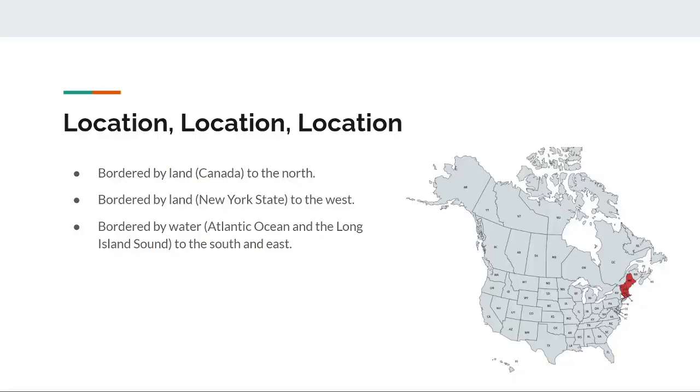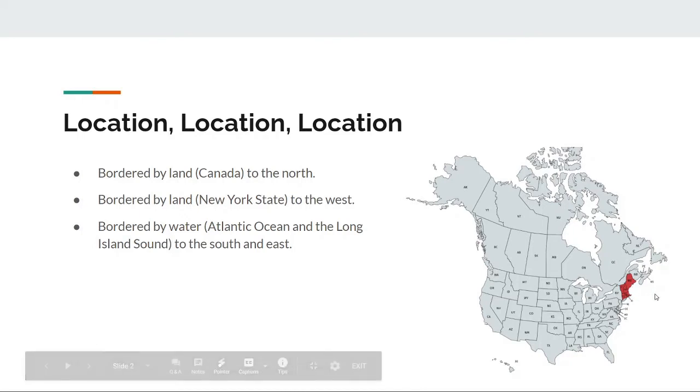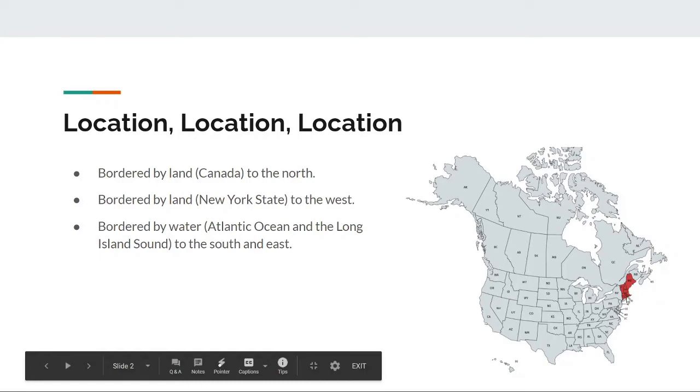Location, location, location. The region of New England is bordered by land to the north and west, and water to the east and south. To the north, it's bordered by Canada. To the west, it's bordered by New York. To the east, it's bordered by the Atlantic Ocean, and finally, to the south, it's bordered by the Long Island Sound.